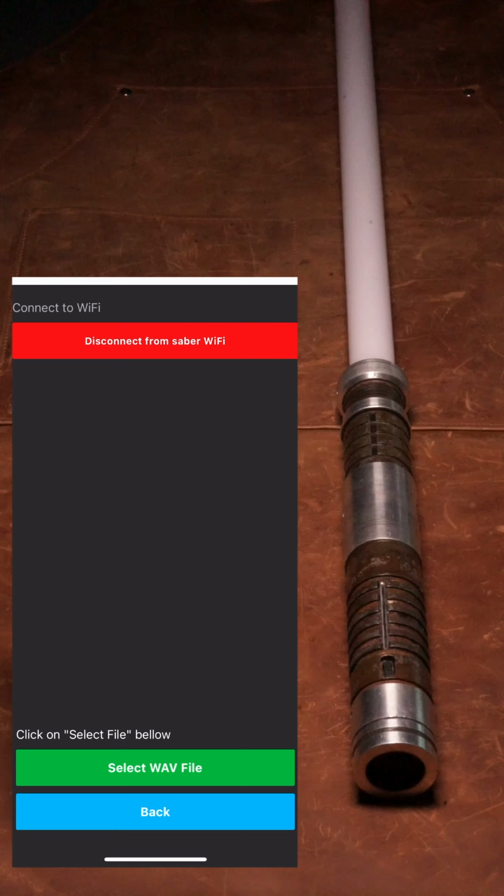I skipped a step here. Notice the disconnect from Wi-Fi button? It's there because this saber is already connected to the local Wi-Fi. I'll show you how to set that up later, but for now, let's focus on sounds.